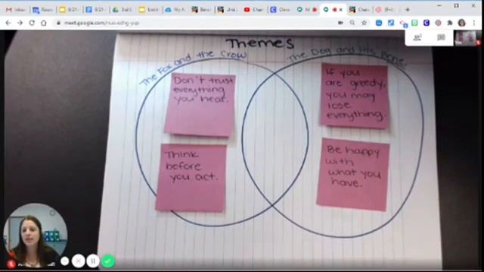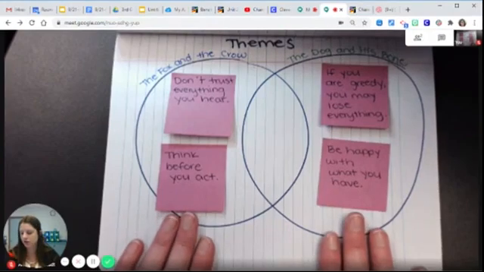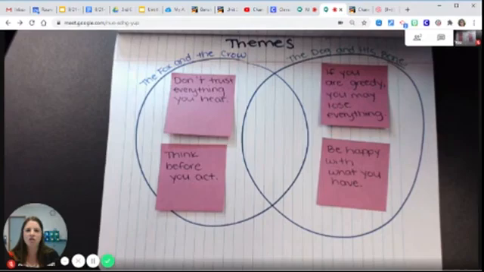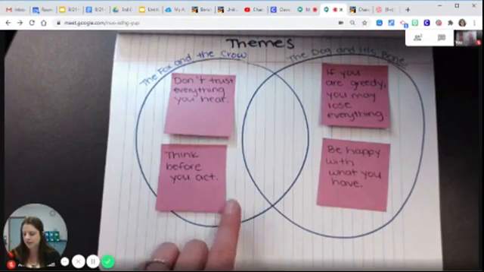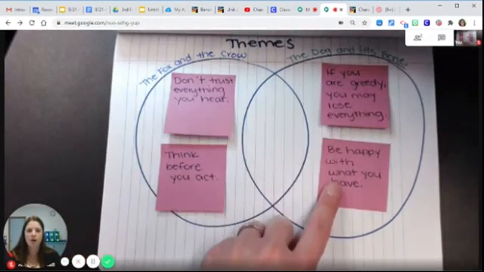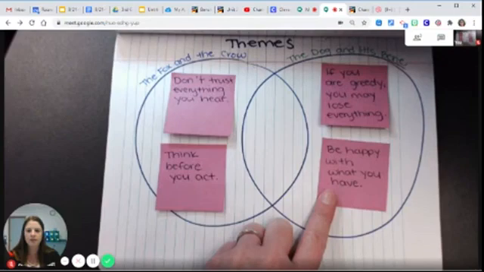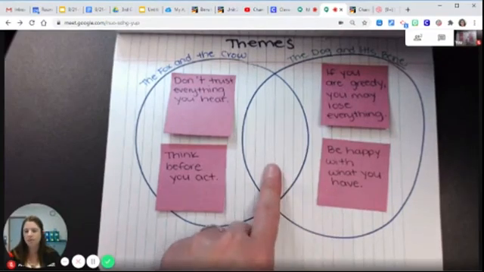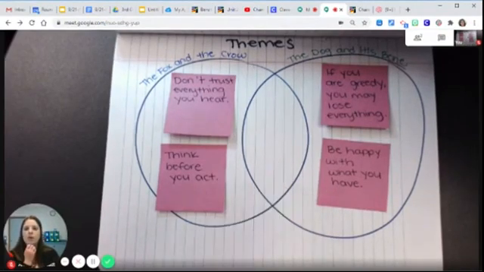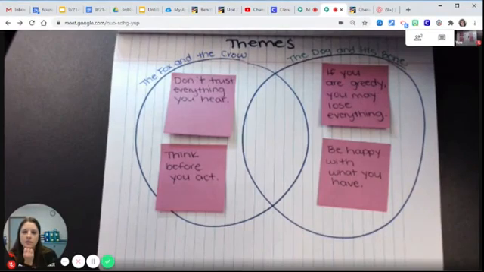So now when I'm thinking about these lessons that these characters learned that they could teach us side by side, I'm wondering, are there any lessons, maybe even from the ones that we've already come up with, that could fit with both of the books? So give it a try. Go ahead and read through them and see. Is there a lesson that we could learn from both of these that are the same?